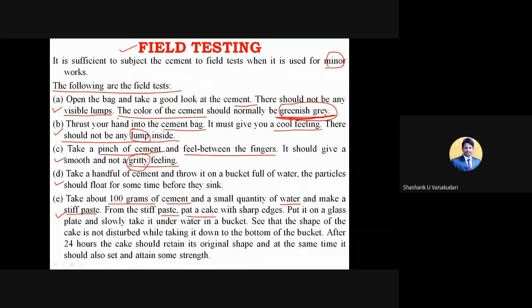Certain instruments will be there, and by using those instruments make the pat cake with sharp edges. Now that cake piece, you can put it on a glass plate and slowly take it under the water in a bucket.